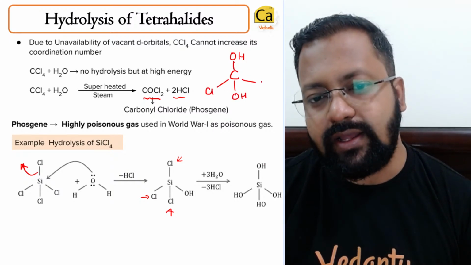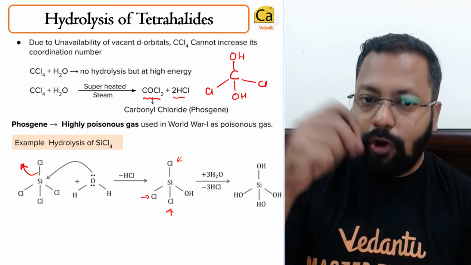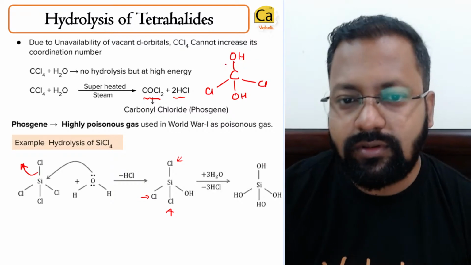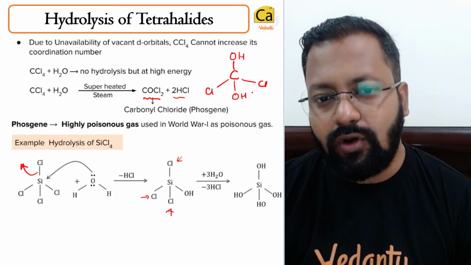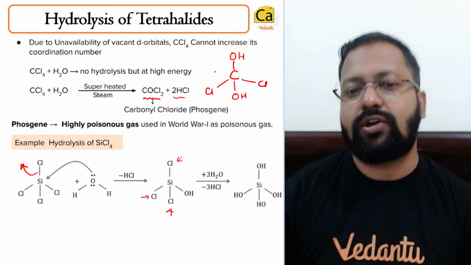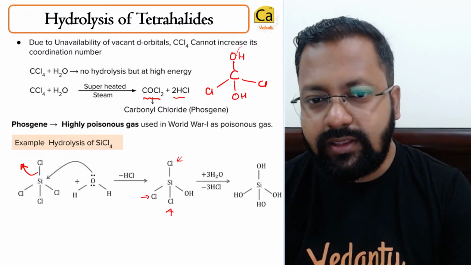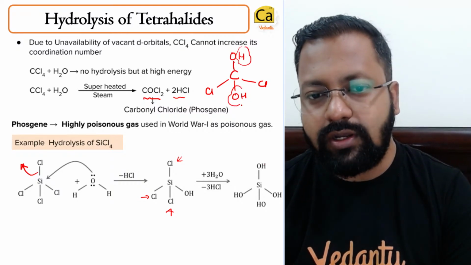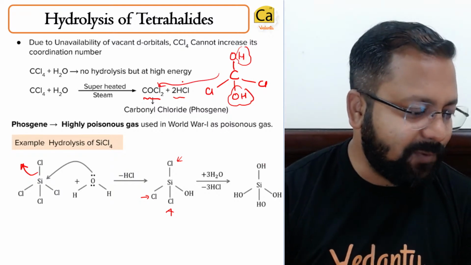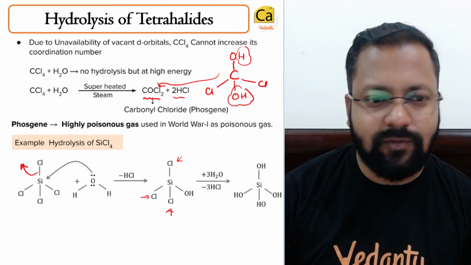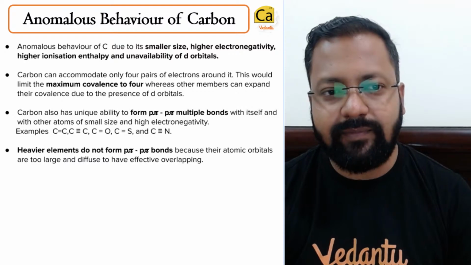So water will be removed from here so as to form COCl2. ठीक है, अगर suppose you are given this compound, then you remove a molecule of water to form COCl2. Okay, yeah, Shashank, what is your doubt? So this is all about the hydrolysis of tetrahalide.